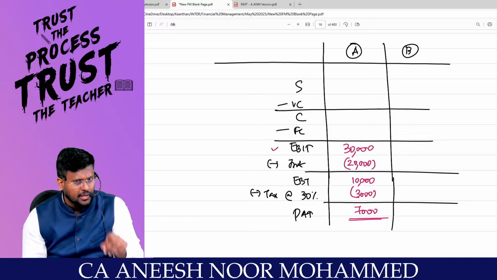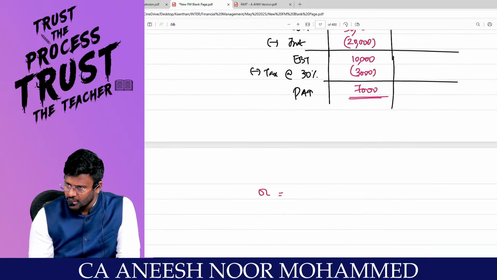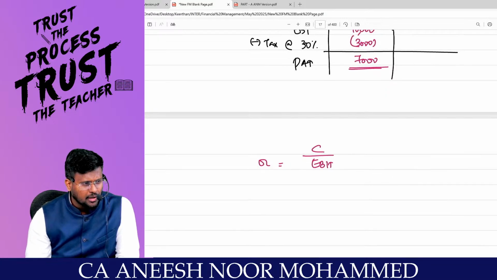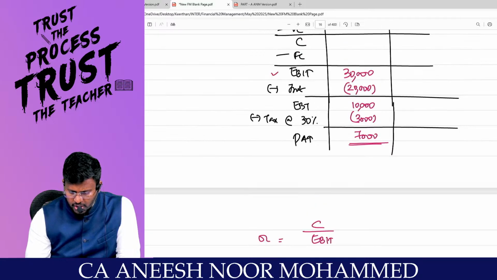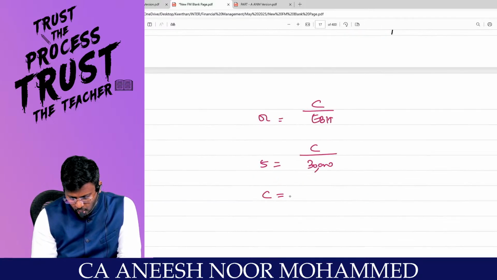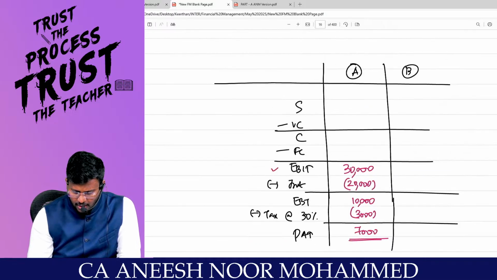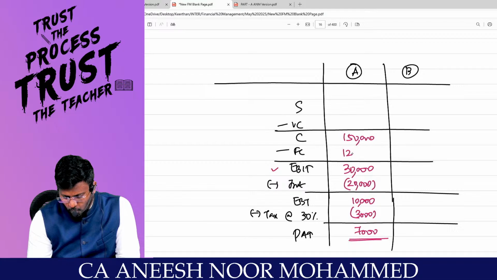With that EBIT, I can use the operating leverage. Operating leverage is equal to contribution divided by EBIT. What is the operating leverage of the first company? 5 is equal to contribution divided by 30,000. Can I cross multiply? So contribution is equal to 5 into 30,000, which comes to 1,50,000. Automatically I get the fixed cost of 1,20,000.